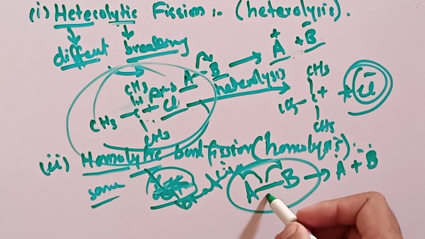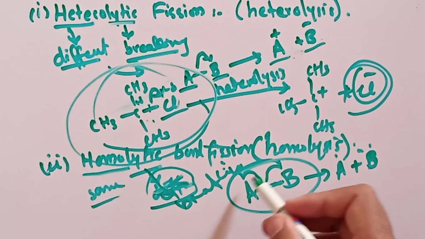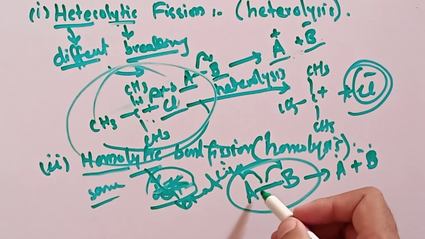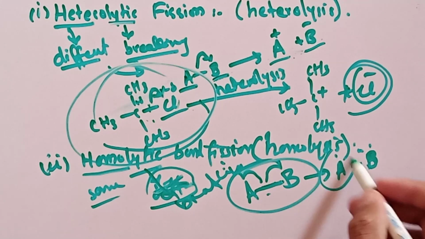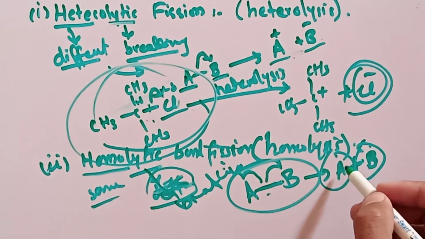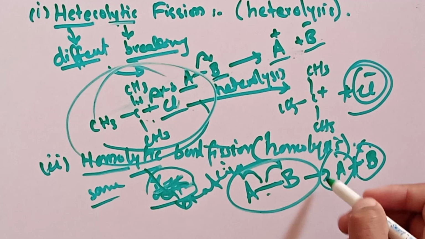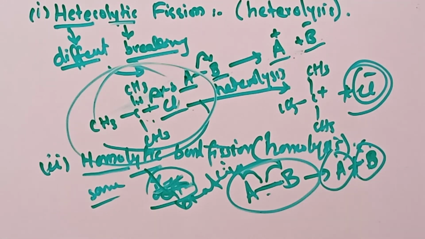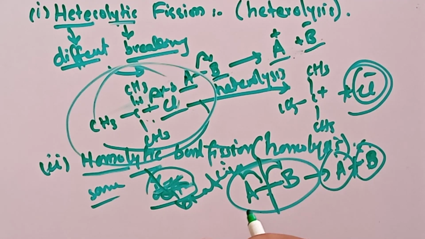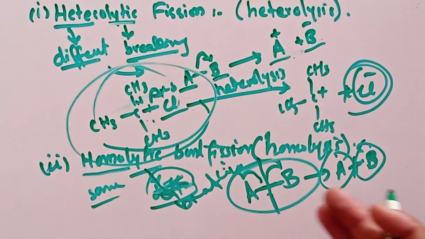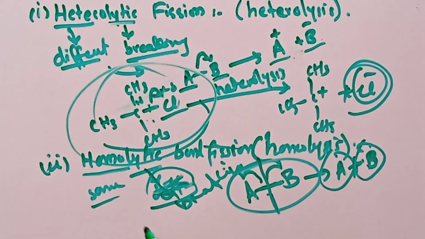There are two arrow directions, so one electron goes toward A and one electron goes toward B. That's why one electron is shifted onto the A atom and the B atom, and two free radicals are produced. This type of breaking, in which the same number of electrons is distributed and the bond breaks in an equal position, is called homolytic breaking, or homolysis.